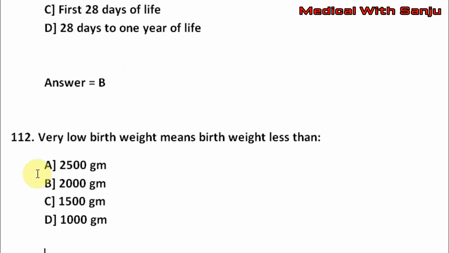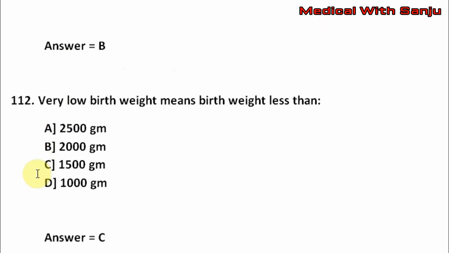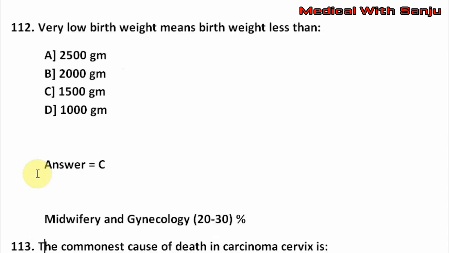Question number 112. Very low birth weight means birth weight less than option A 2500 gram, option B 2000 grams, option C 1500 gram, option D 1000 gram. The right answer is option C, that is 1500 gram.